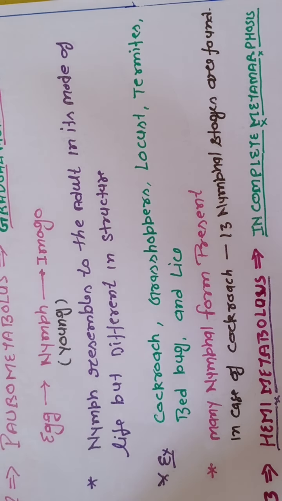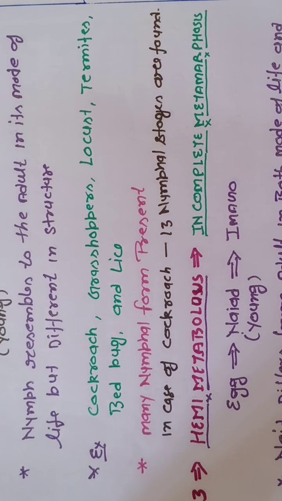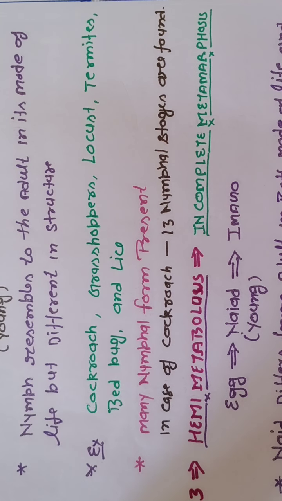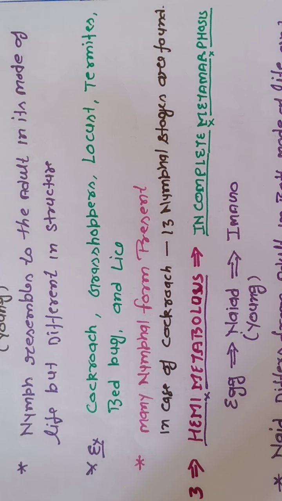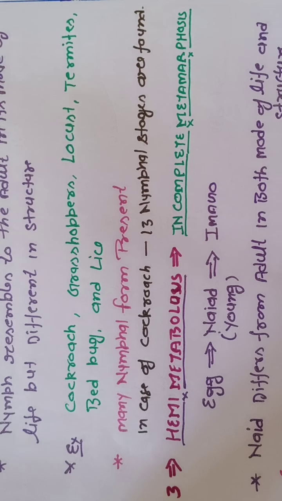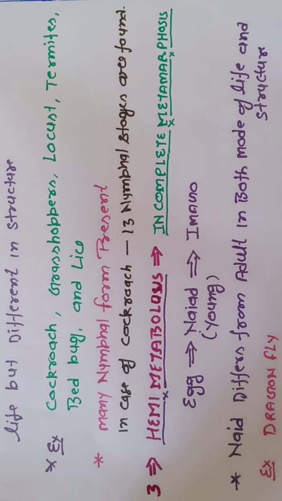Now, hemimetabolous. So third type of the metamorphosis is known as hemimetabolous. What is hemimetabolous type of the metamorphosis? Here it is incomplete metamorphosis. Try to understand what incomplete metamorphosis is, because after the hatching, naiad comes out, means now a young one is known as naiad. And you know, naiad is not only different in mode of life, but it is also different in structure.